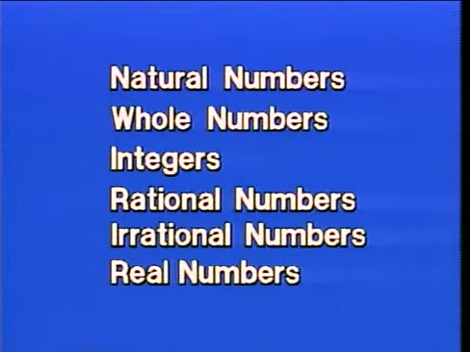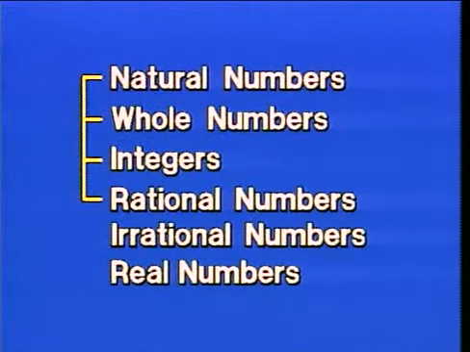Well, in our discussion of real numbers, we have developed a number of subsets. We talked about these important sets along the way: natural numbers, whole numbers, integers, rational numbers, irrational numbers, and real numbers. Now, let's talk about the relationship between them. We know that several of these sets are directly related. That is, we talked about natural numbers, whole numbers, integers, and rationals as having a particular relationship. We have this subset relationship among these various sets.